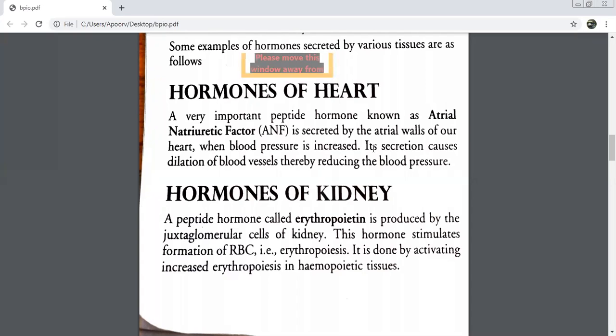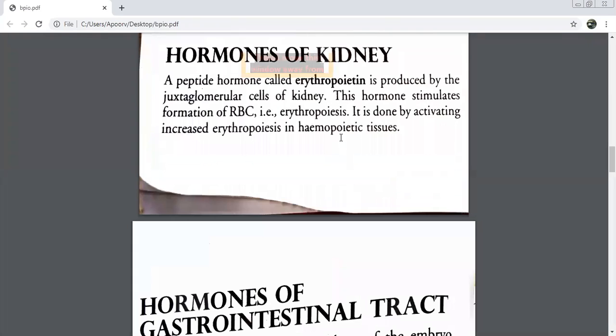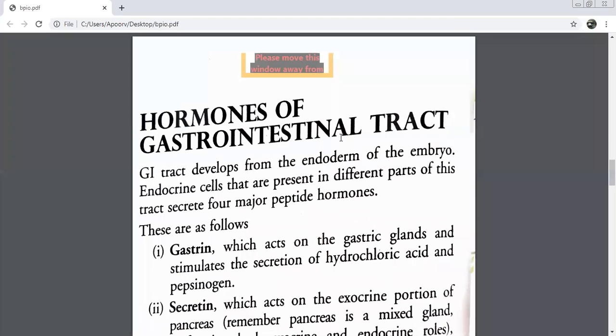When I move on to number 2, what hormone name will I write, children? Erythropoietin. And in the second cell, when I write source, I would write JG cells of the kidney. In the function column, I would simply write erythropoiesis by hemopoietic tissue. That is all. We know what is erythropoiesis. We know what is hemopoietic tissue. So hardly in 10 words, you can sum up the functions when you're making your notes for this.